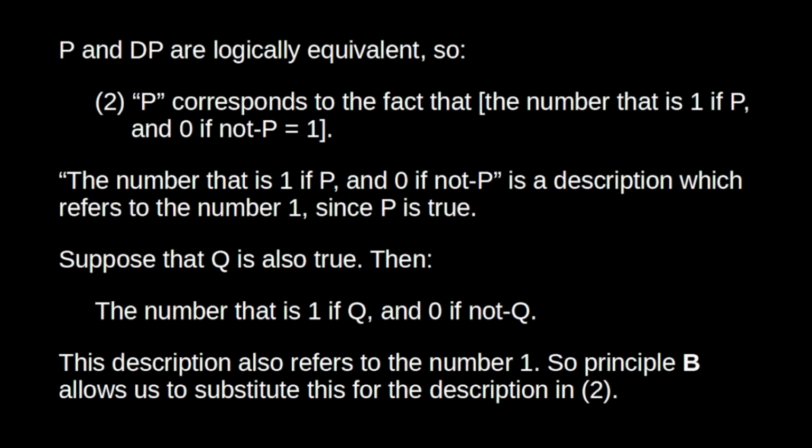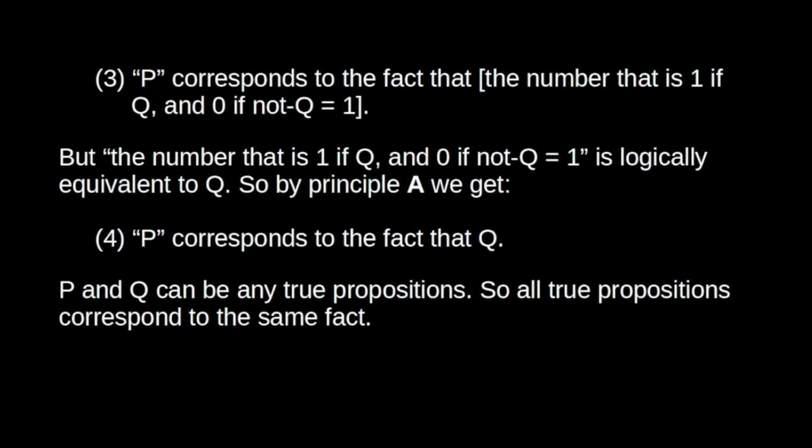So consider any other true proposition Q. Well, then we can state the description, the number that is 1 if Q and 0 if not Q. Since Q is true, this description also designates the number 1, so we can substitute this for the description in 2, which, of course, will yield 3. P corresponds to the fact that the number that is 1 if Q and 0 if not Q equals 1. But that is logically equivalent to Q, for the same reason that dP is logically equivalent to P. So by substituting the logically equivalent sentences, we get 4, P corresponds to the fact that Q.